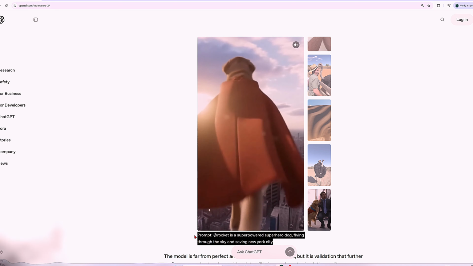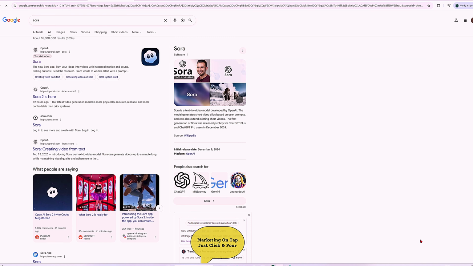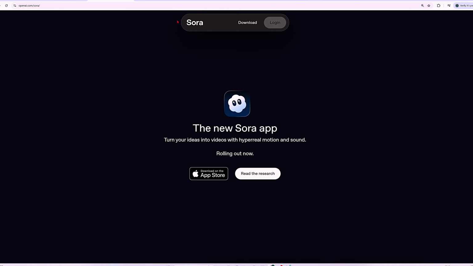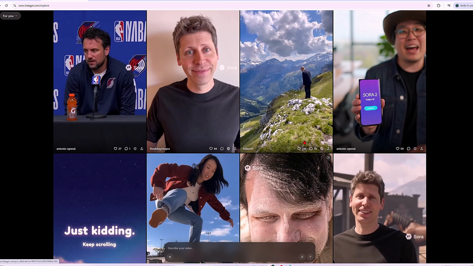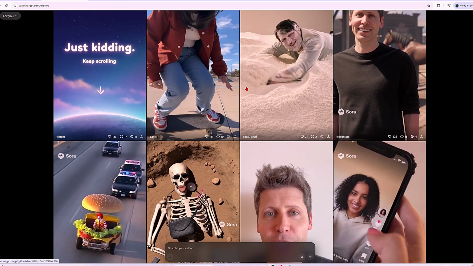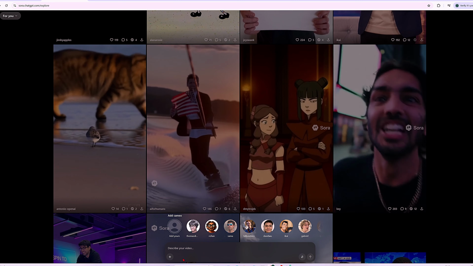Oh, Rocket! To use Sora in your browser, type Sora and click here, then select Login. You can log in with your ChatGPT account or create a new one. You'll be asked for an invite code. Without one, you'll be redirected to the older version of Sora. We're currently on Sora 2, and all of these videos were created by other users.